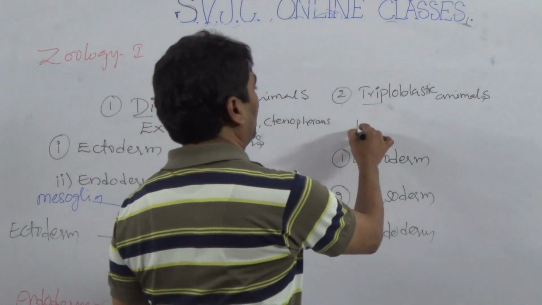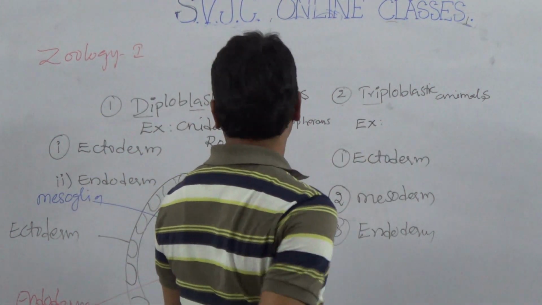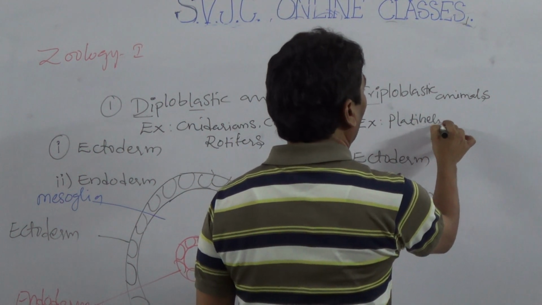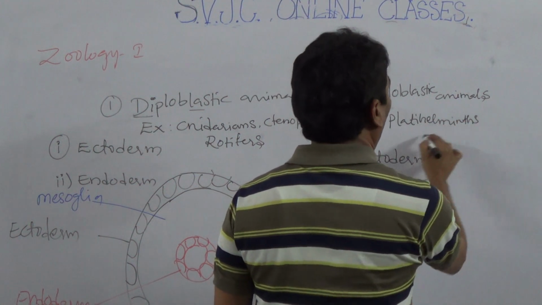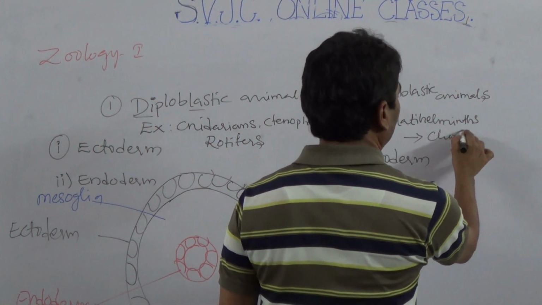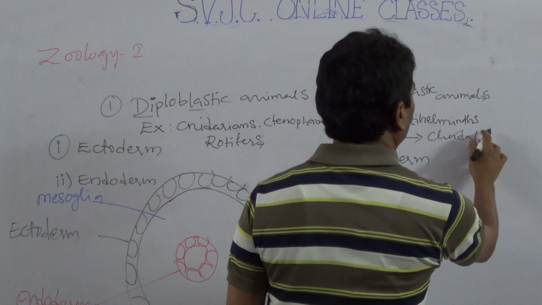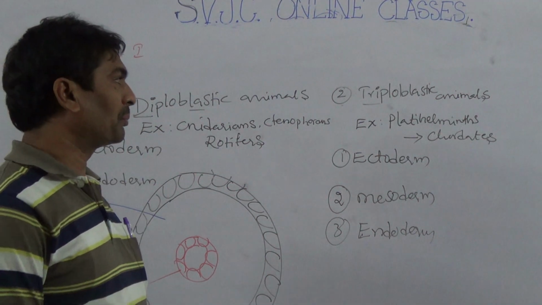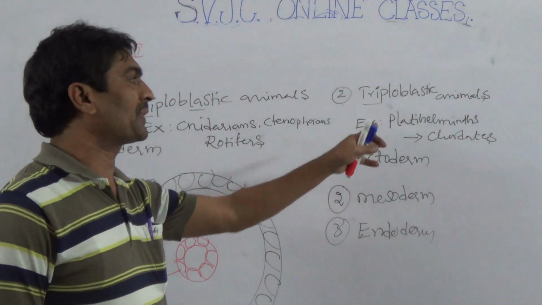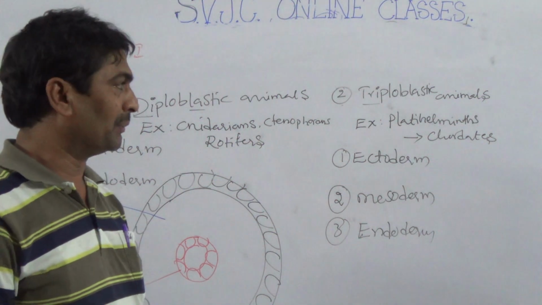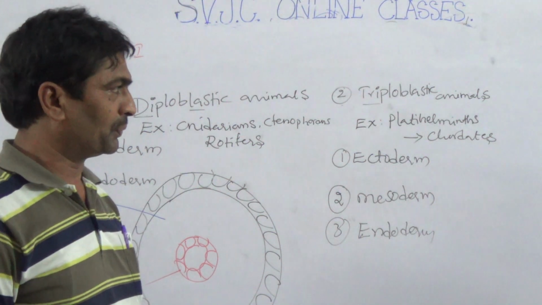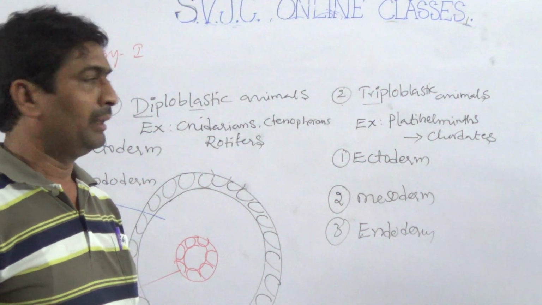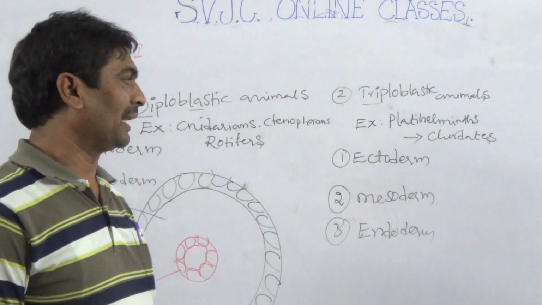The best examples of triploblastic animals are from Platyhelminthes to chordates. Man is also triploblastic. Triploblastic animals start from Platyhelminthes, Nematihelminthes, Annelida, Arthropoda, Mollusca, Echinodermata, Hemichordata, Chordata. These belong to triploblastic animals.